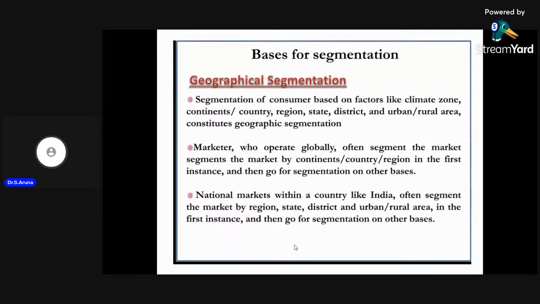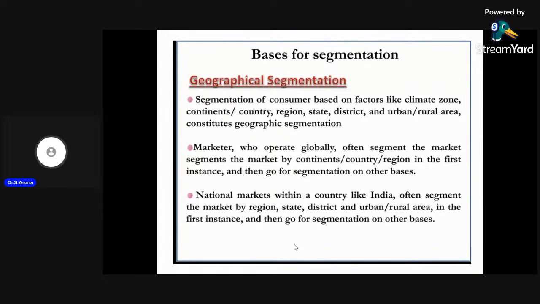As far as geographic segmentation is concerned, we divide the total market based on state wise, district wise, region wise, urban area, rural area, or country wise. We segregate the market based on region, which is called geographic segmentation. Why? Because the taste and preference of people from the urban area is totally different from the people in the rural area. So urban and rural people will not prefer a common product; each and every one has a difference of taste and preference.